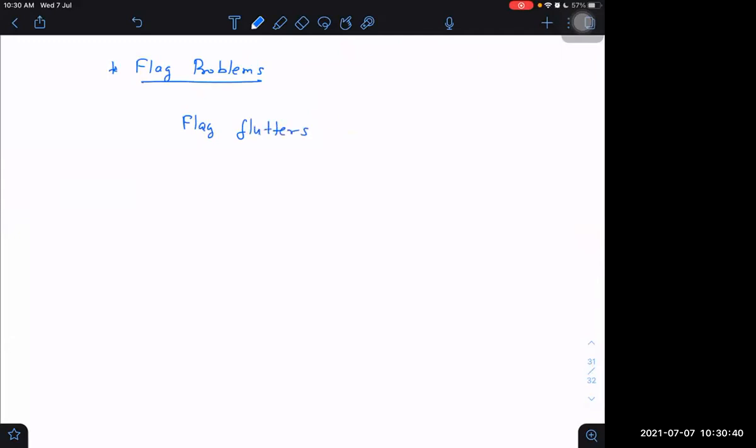Flag flutters in the direction of velocity of wind with respect to flag. In which direction does the flag flutter? Flag will always flutter in the direction of velocity of wind with respect to flag. It does not flutter in the direction of wind velocity. That is a mistake. Here stop. Screen sharing stop.